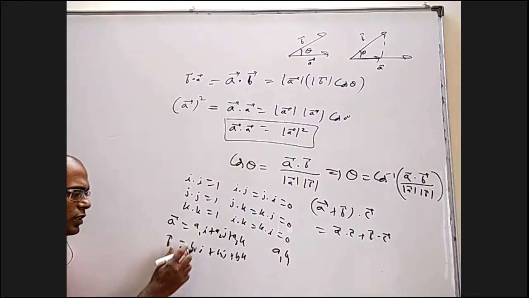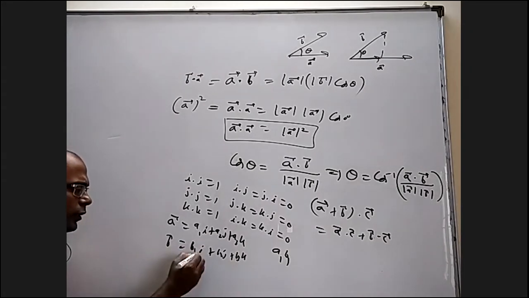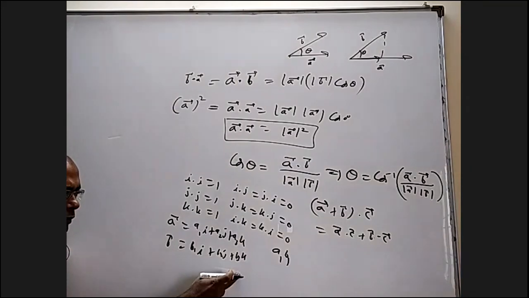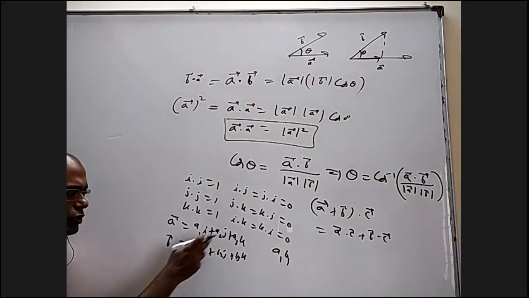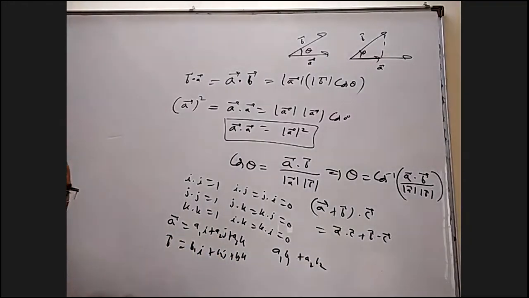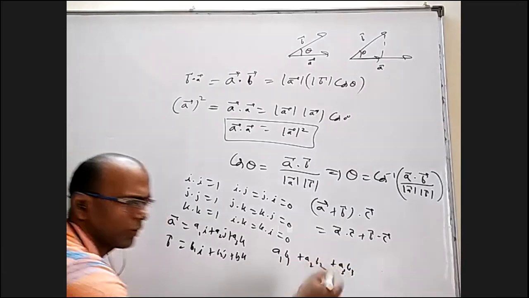This magnitude is A1, this magnitude is B1, and the angle between them is 0 degrees. And these dot products are 0. The next dot product will come A2 B2, because J dot J will be 1. And similarly A3 B3. All other 6 products are 0.